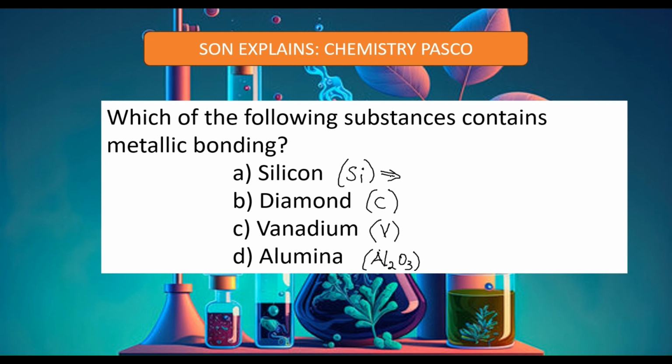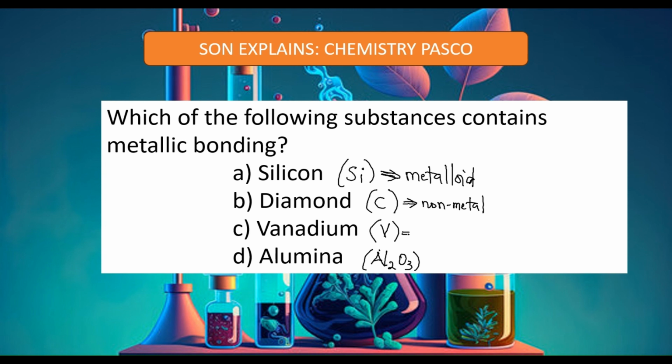Silicon, if you go back to the periodic table, you will see that silicon is not really a metal, and it's also not a non-metal. It's just in between, so silicon is a metalloid. So do you think we need to say it contains metallic bonding? No, let's analyze the rest. Diamond is made up of carbon, and carbon is a non-metal.